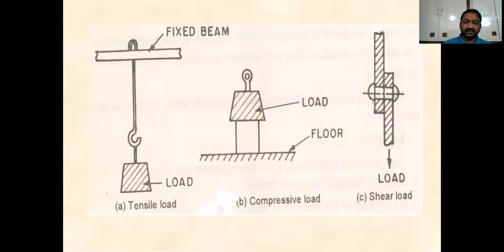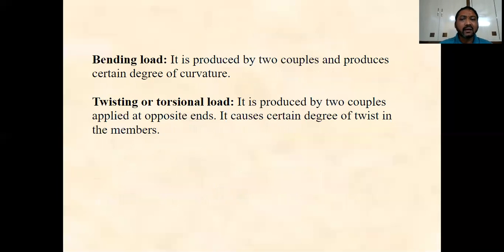Next, the bending load. When the load acts in a direction perpendicular to the axis of the member, it is called the bending load, and it produces a certain deflection in the member, and due to that it forms a curvature.